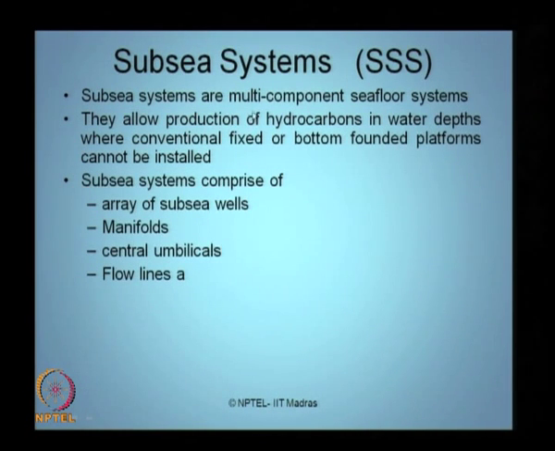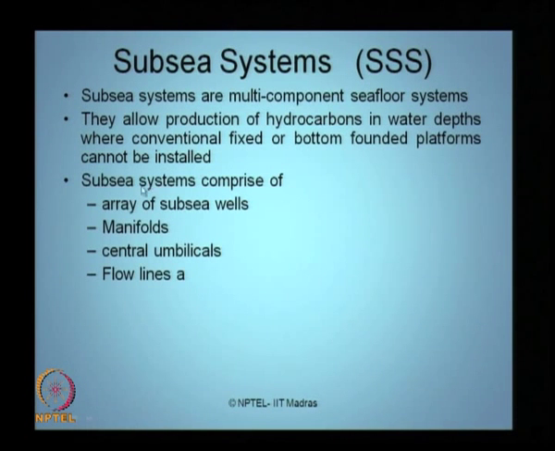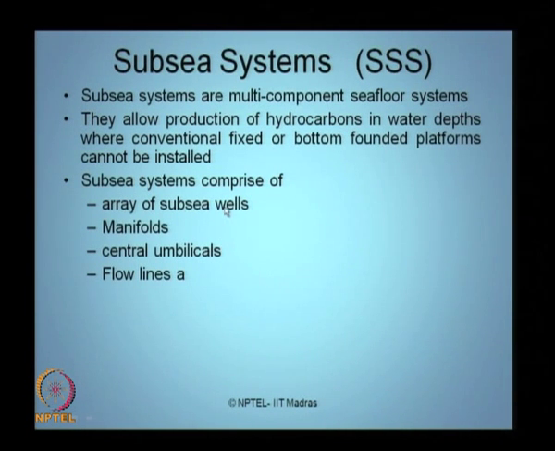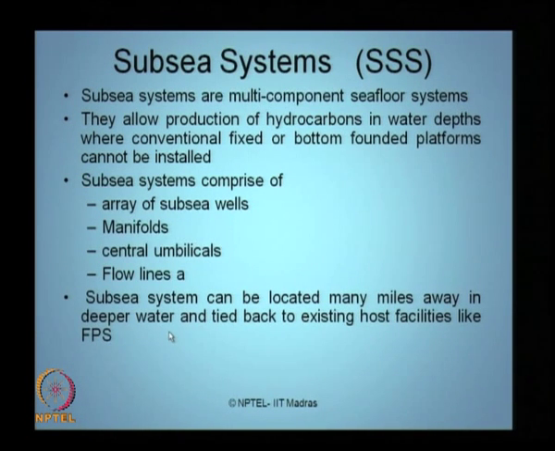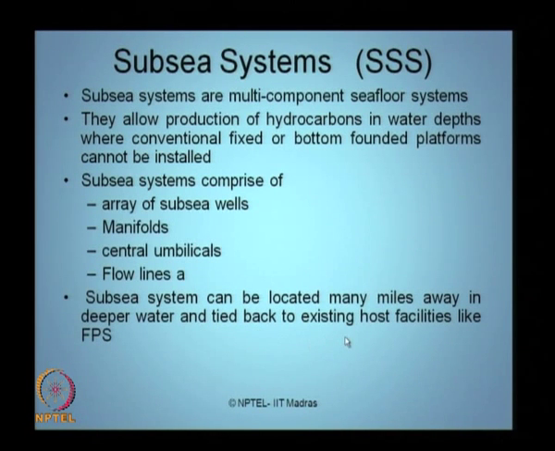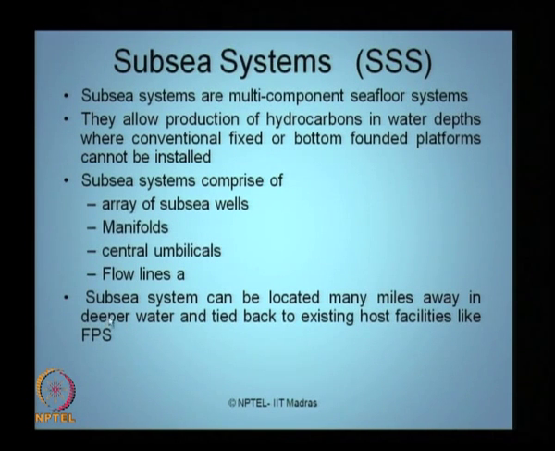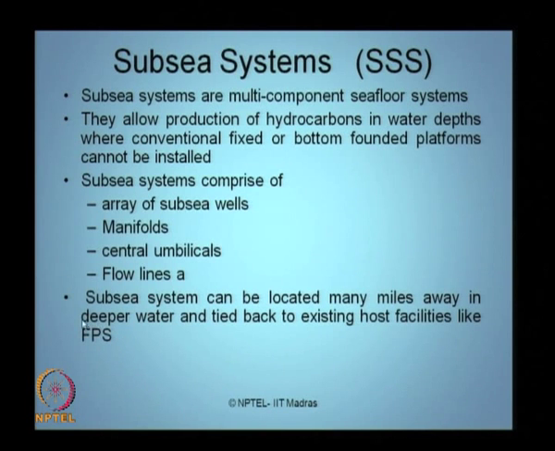Subsea system, as I said, is a multi-component seafloor system. They have different components as listed below. It contains an array of subsea wells, manifolds, central umbilicals, flow lines, and a subsea system can be located many miles away in deeper water, and then tied back to the existing host facilities. The host facilities which tie back these subsea systems can be a floating production storage system.